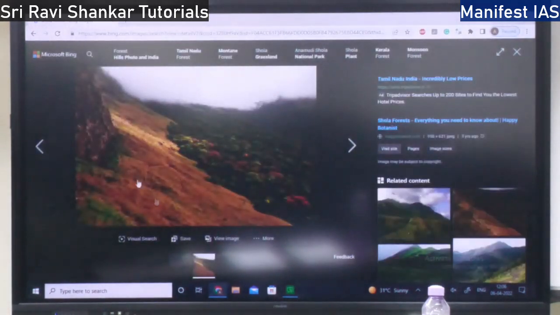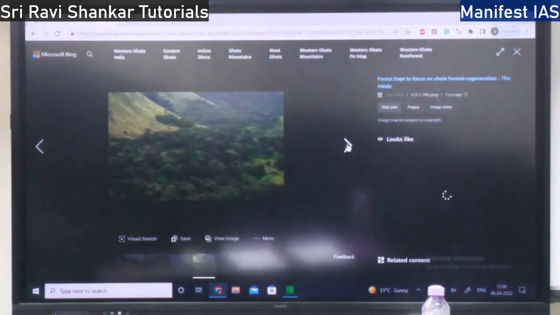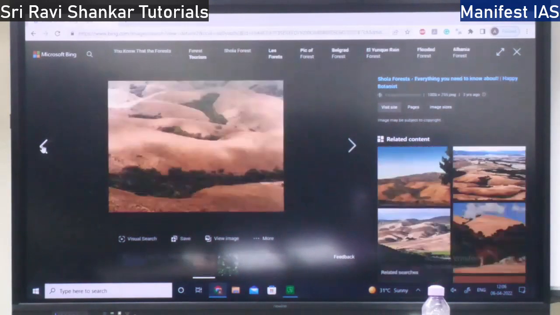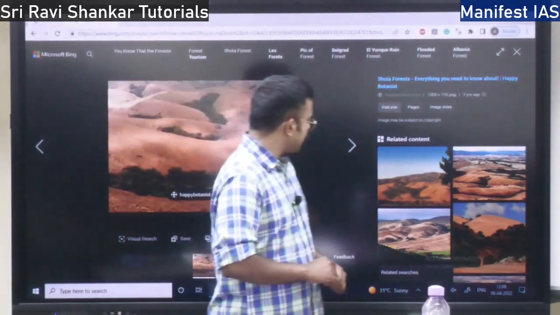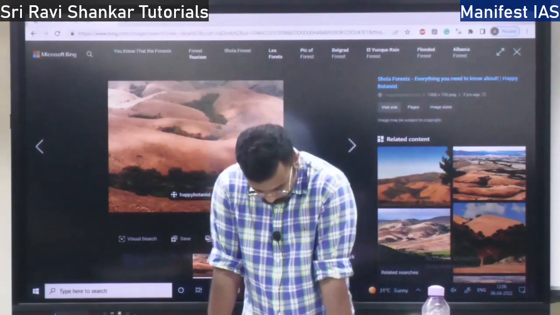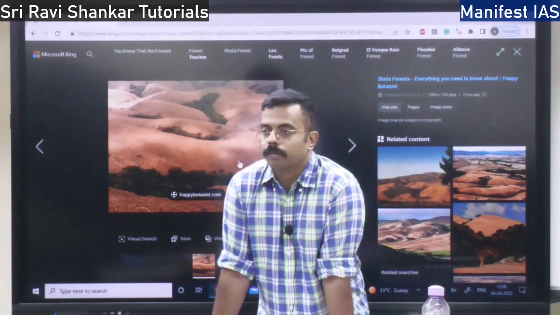This type of forest is shola grassland and forest. So this is shola forest where the grass is there, right? So actually there is no grass. When the grass comes, there will be proper shola forest, right? So next, this is about the mountain forest.